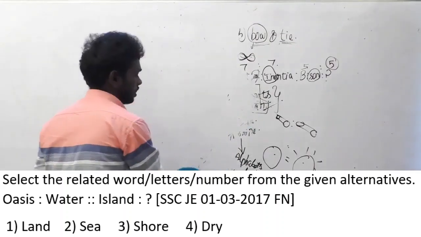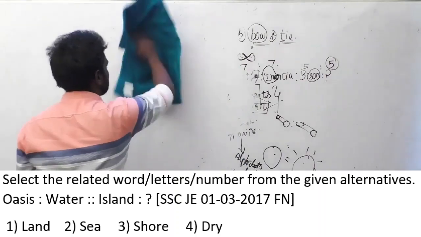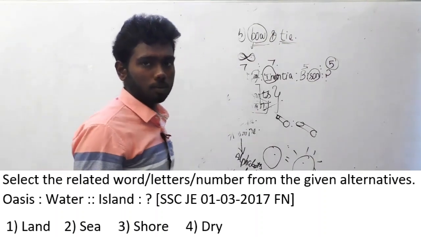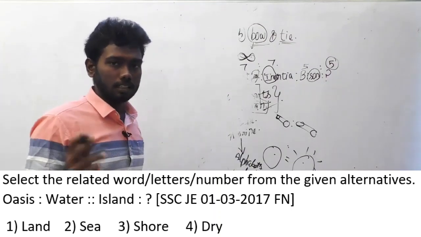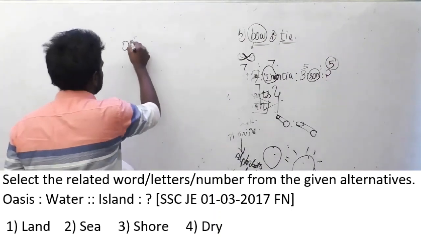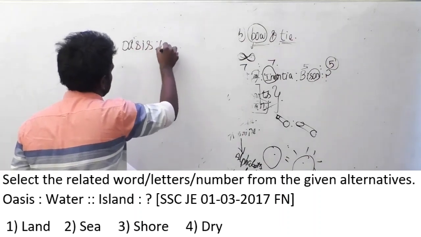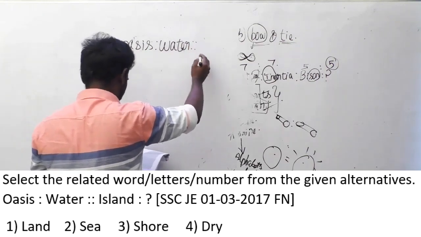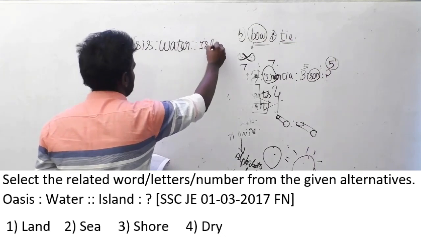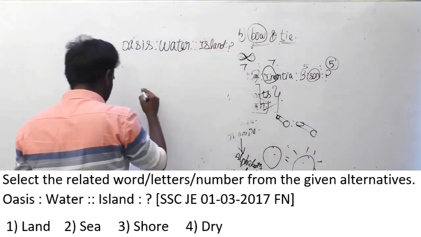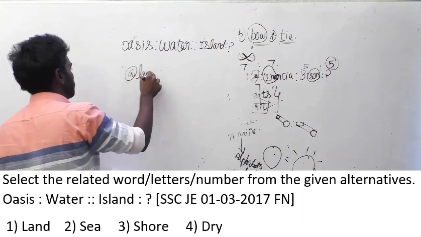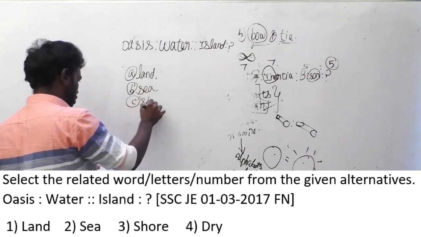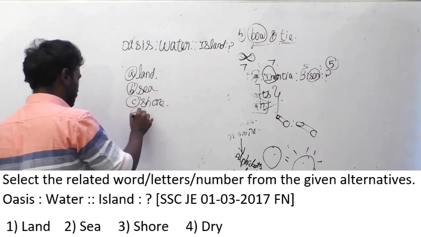Otherwise, you keep on thinking the same old ratio logic, number of letters, and position of alphabets logic. This is a different logic which involves the meaning of the word. You must know the meaning and description of the word. Oasis is to water, implies island is to dash. Option A, land. Option B, sea. Option C, shore. Option D, dry.